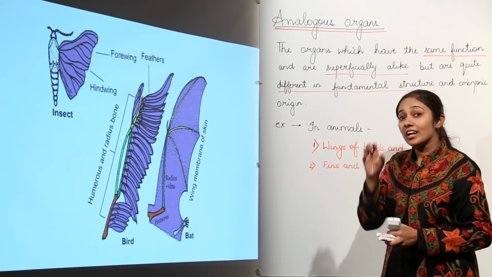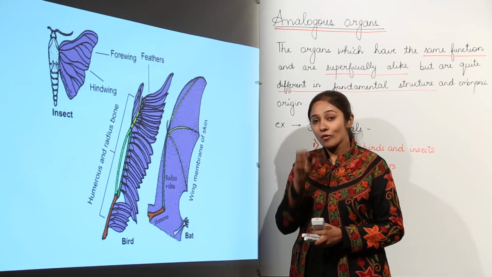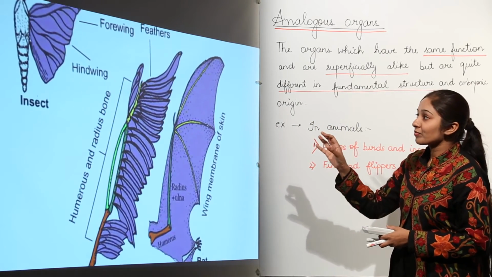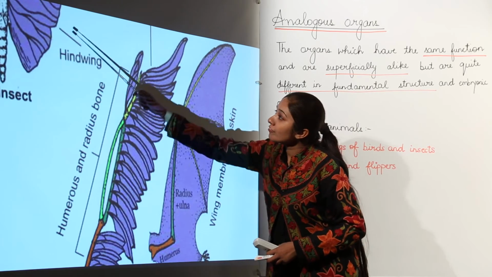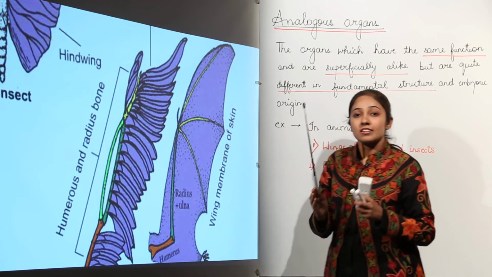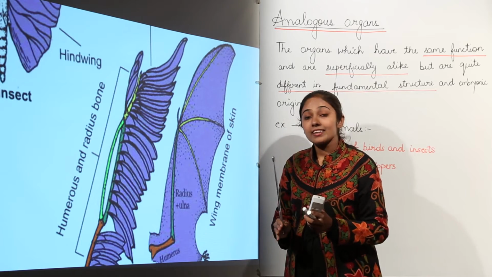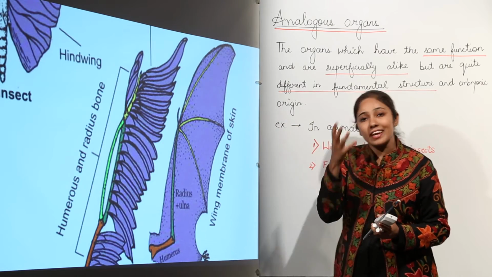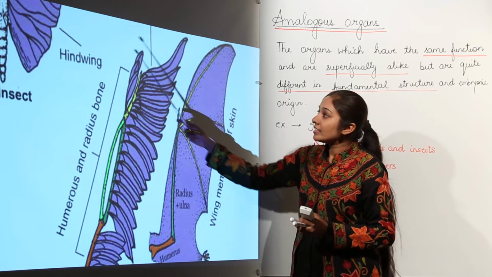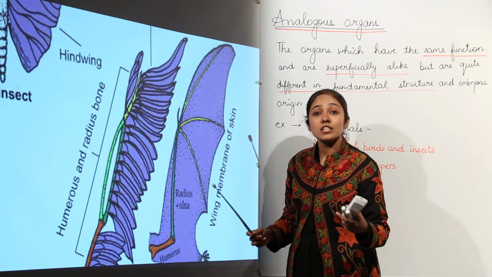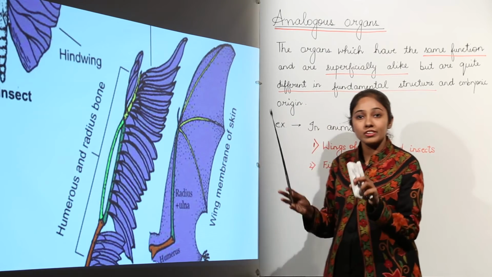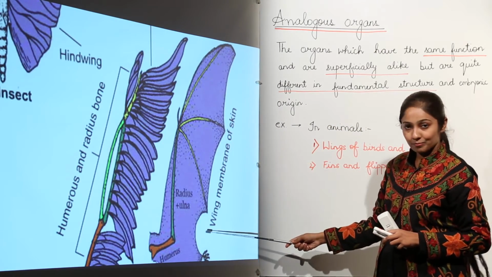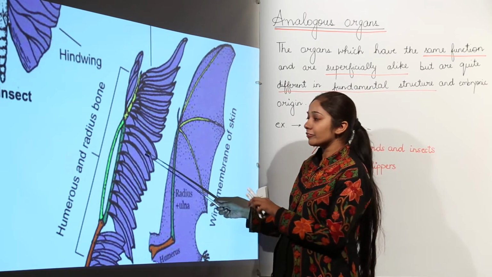But when you talk about the anatomy of these organs, when you look inside, what do you see? In case of insects, the wing of an insect is just the outer integument. It arises from the outer covering. Integument means covering, right? So it can be skin folds. So the wings of insects have originated from the skin or the integument of the insect. But when we talk about the birds, for example, this is a wing of a bat and these are general wings of birds which are covered with feathers.